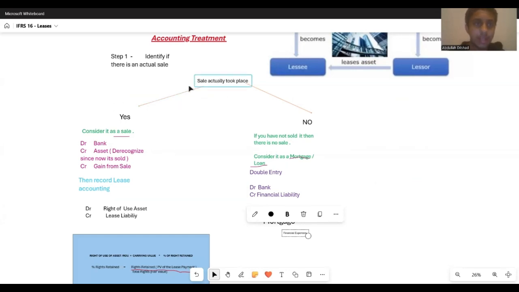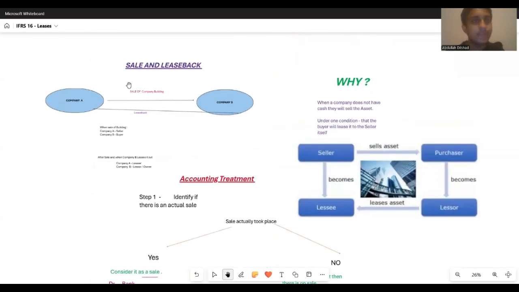So we have done a sale and it meets the IFRS 15 conditions. So therefore, we are considering it as a sale. Now, as you all see, I have broken down the accounting treatment into two separate parts. One part is a sale and the other part is a lease transaction. Okay, so let us look at it one by one. As the concept says, it's two different concepts. One is a sale, and after that, you will be leasing it back, right?